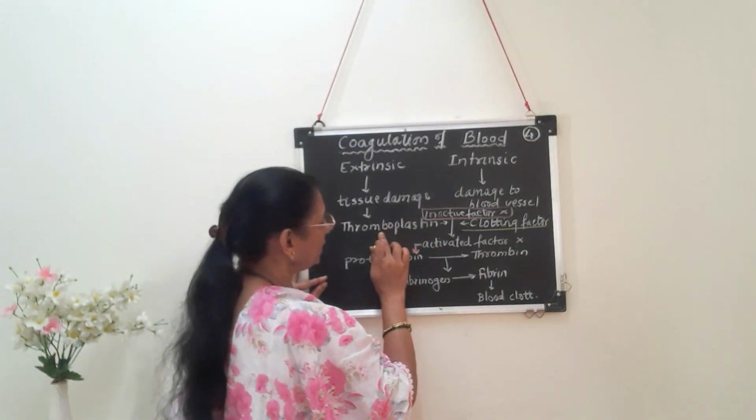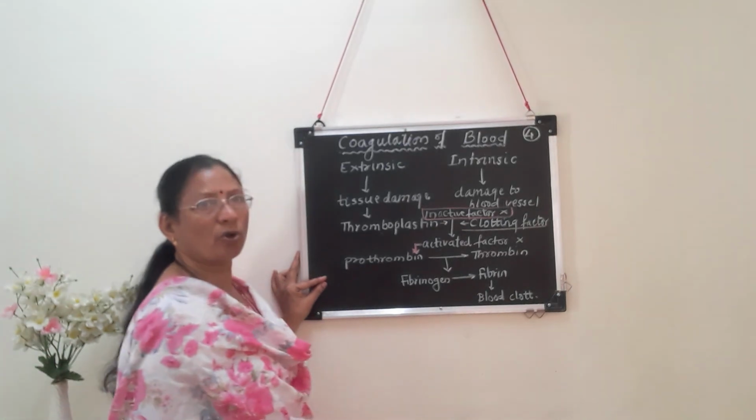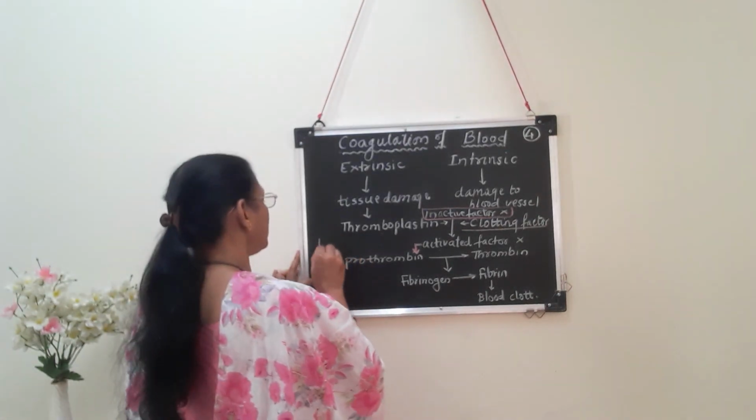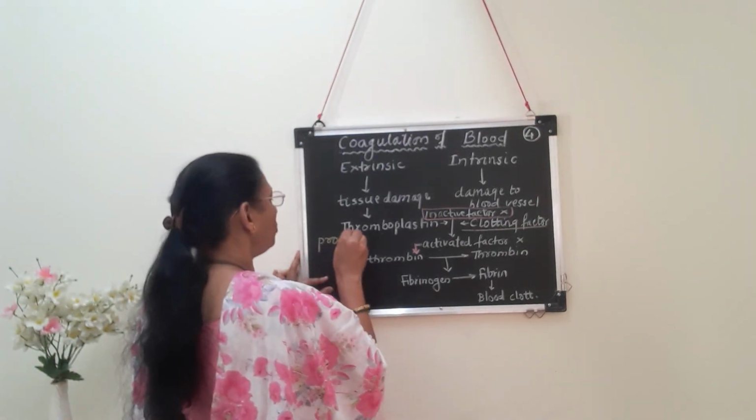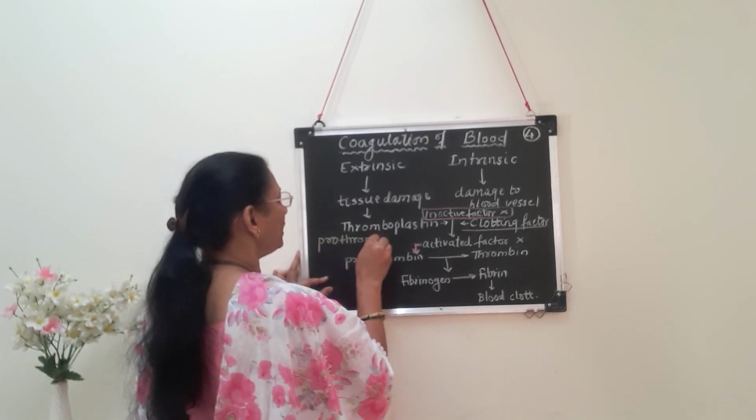This thromboplastin initiates formation of prothrombinase. Remember, one more enzyme is there, prothrombinase.